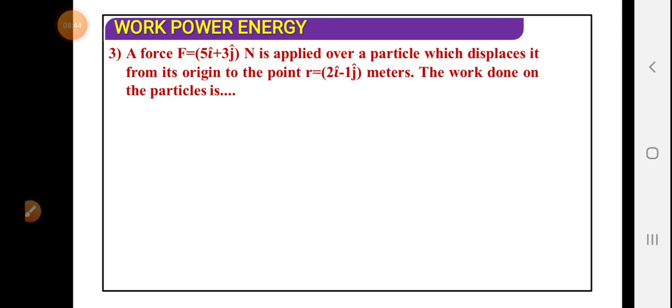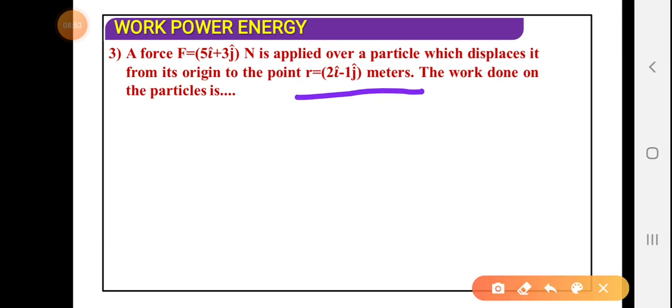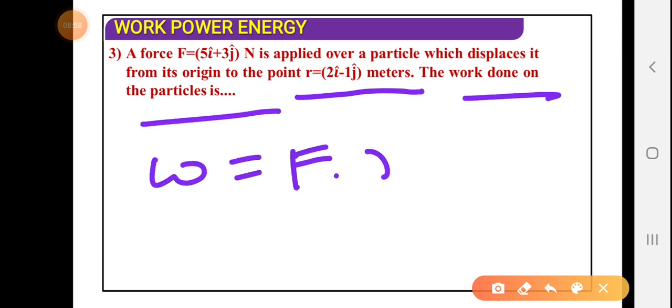A force 5i plus 3j is applied on a particle which displaces it from a position to another, and we need to find the work done on the particle. Just try to find the dot product F dot r and you will get the answer. Here we multiply the coefficient of i with the coefficient of i, and the same with the coefficient of j, and we simply add, then we will get the result.